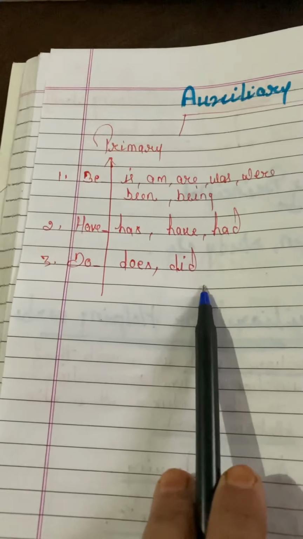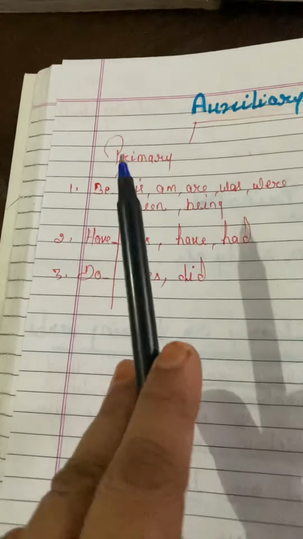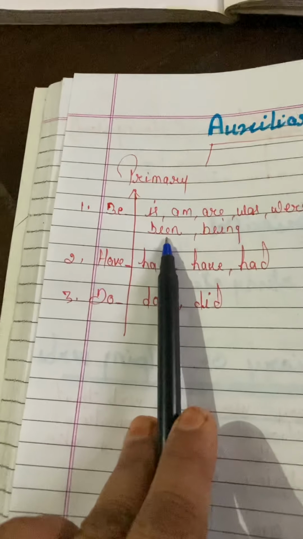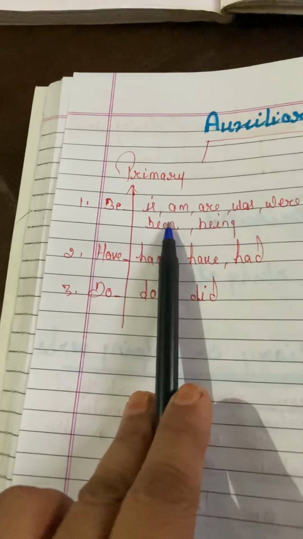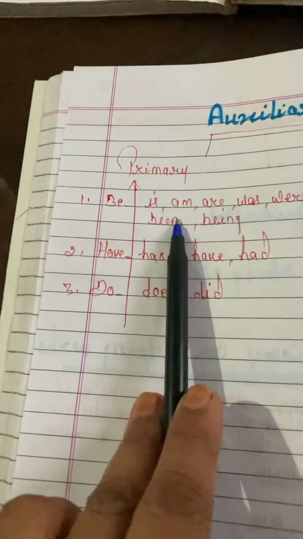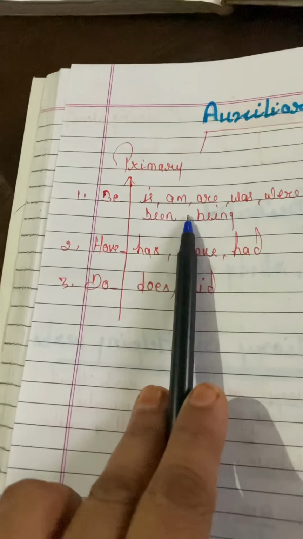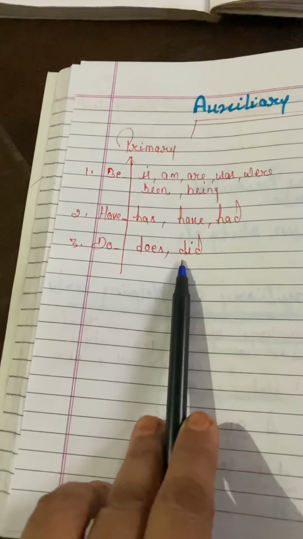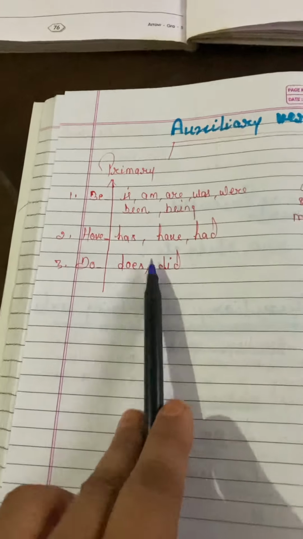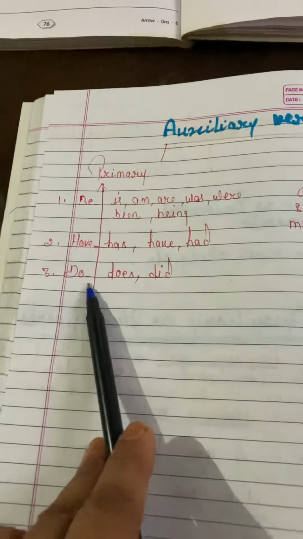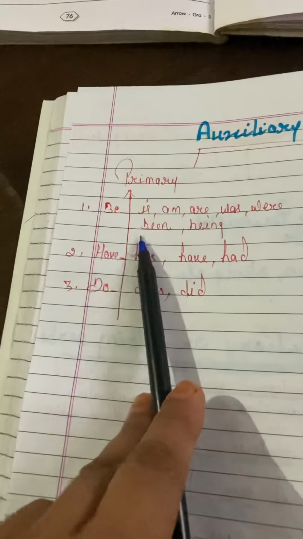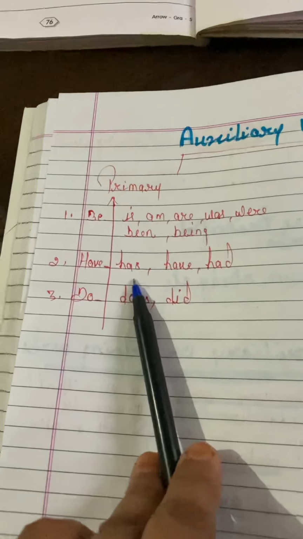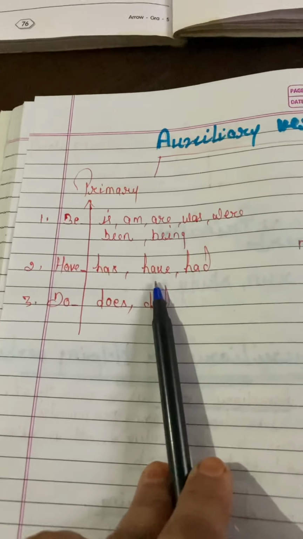Now students, what is a primary auxiliary verb? These are the helping verbs which help to form tenses, questions and passive voice. The forms of these verbs change according to the number and person of the sentence. This means all these helping verbs change according to the number and person of the subject.